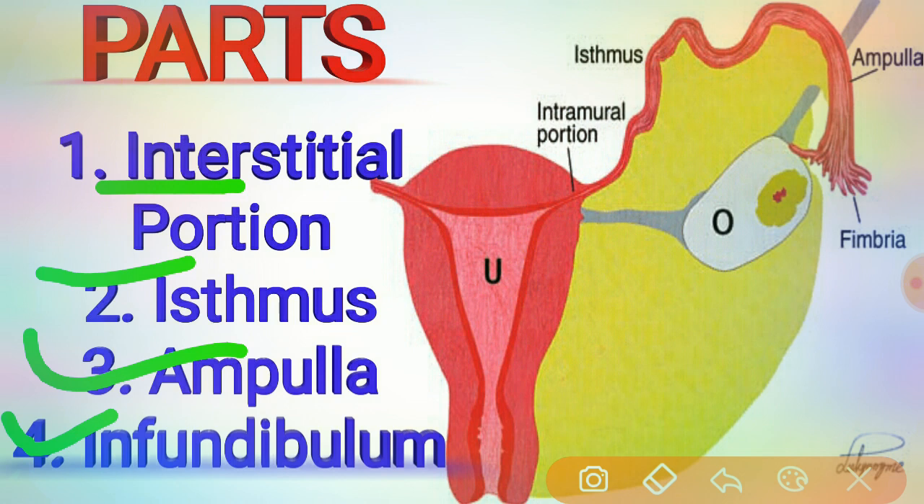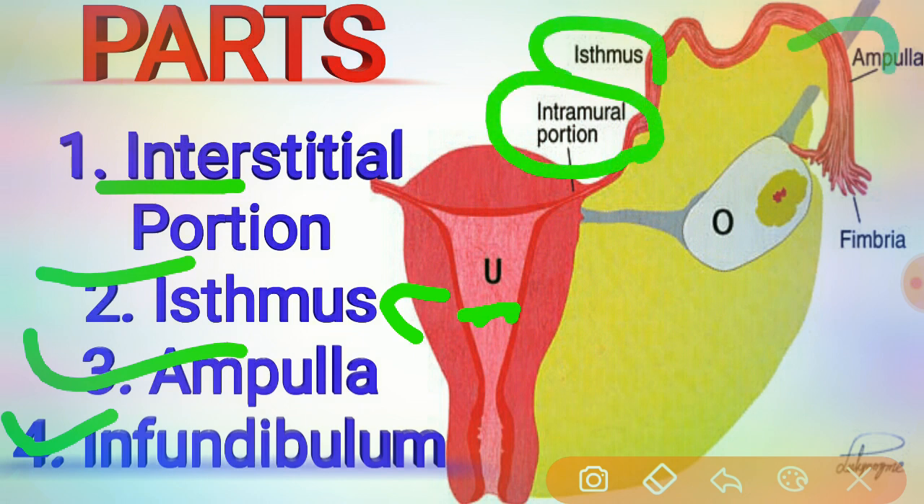Coming to the second one, the isthmus. We call it the part adjoining the uterus, extending for 2.5 centimeters from the uterus. Coming to the third one, the ampulla, whose other name is the central portion. The picture shows the intramural portion, isthmus, ampulla, and the fimbria.